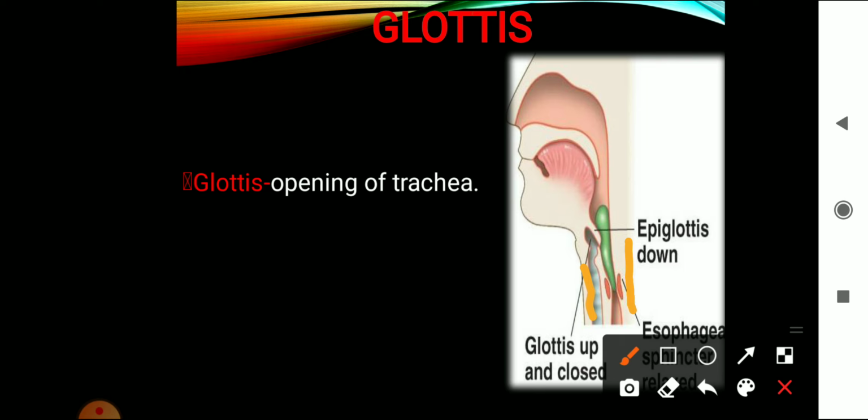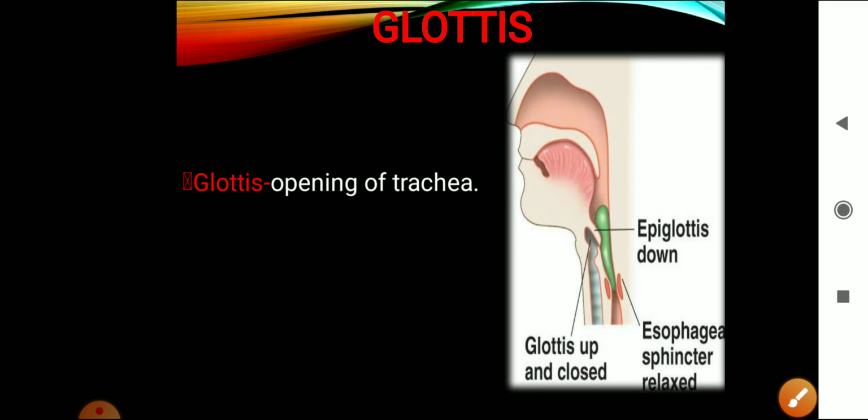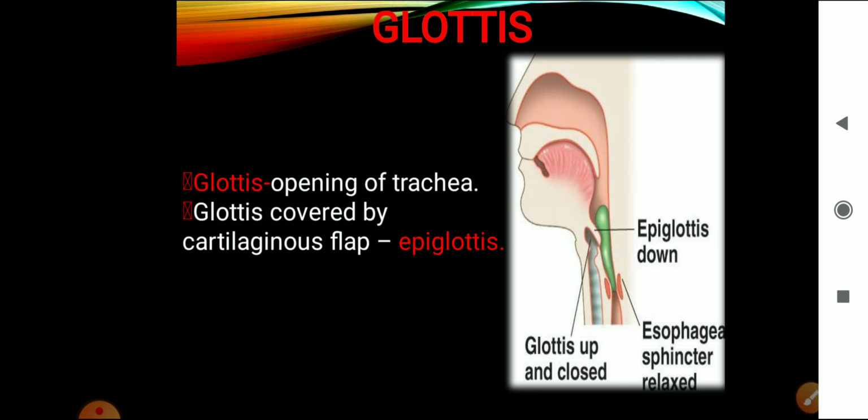Both have a common passage, that is the pharynx. Now there is an opening for the trachea, and that opening is called the glottis. This glottis is covered by a lid-like structure, and that lid-like structure is called the epiglottis. The epiglottis is a cartilaginous flap, a lid-like structure made up of cartilage, which opens and closes the glottis.